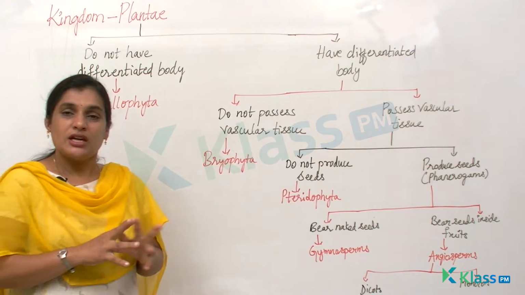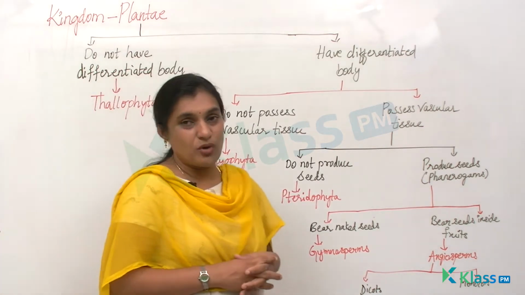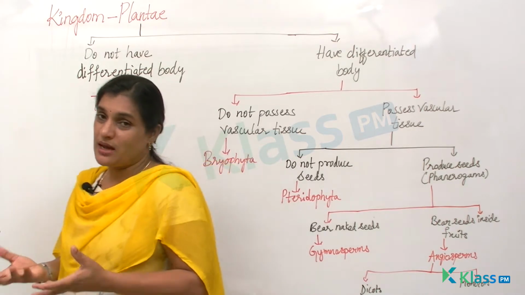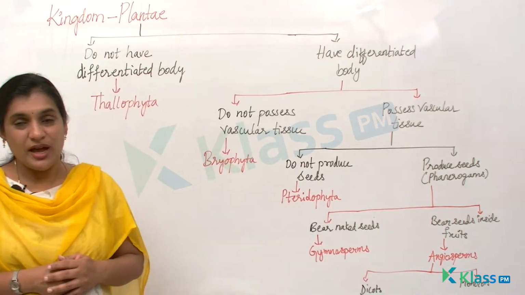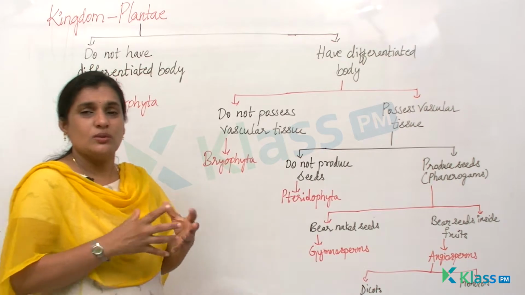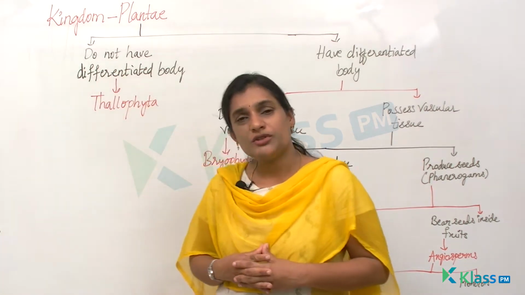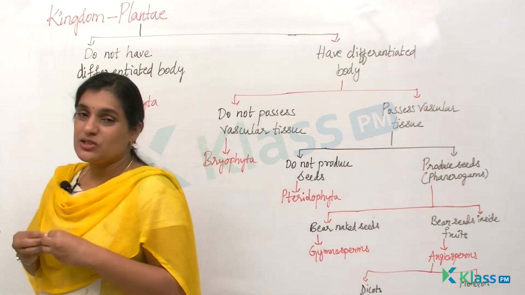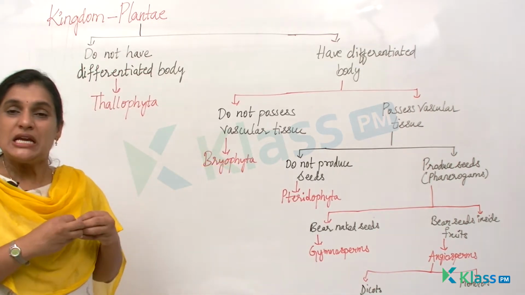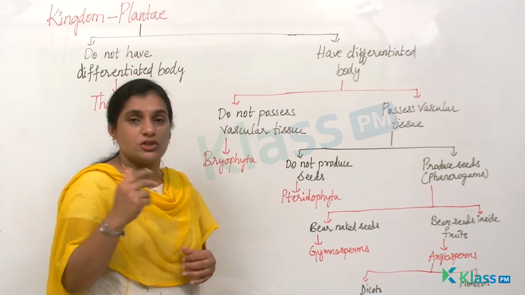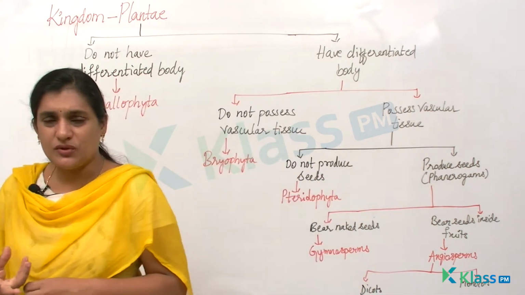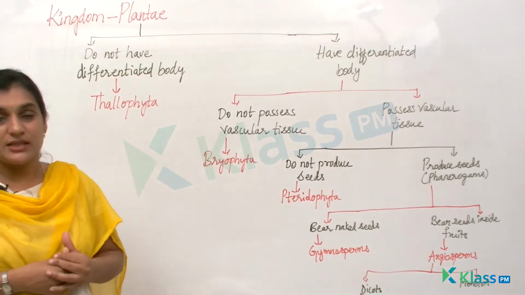We all know that the leaf is the kitchen of the plant body and it can synthesize food using sunlight, carbon dioxide, chlorophyll and water. That is the reason this mode of nutrition is said to be autotrophic nutrition. And we know that plants are autotrophs, and the nutrition in plants is autotrophic nutrition. And when you talk about synthesis of food, we all know plants synthesize their own food.